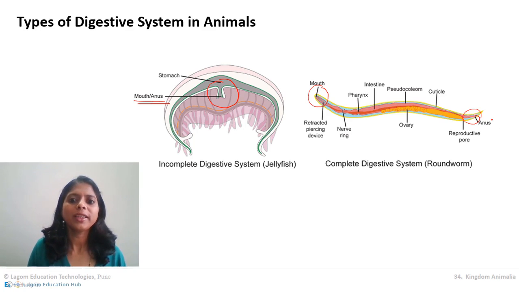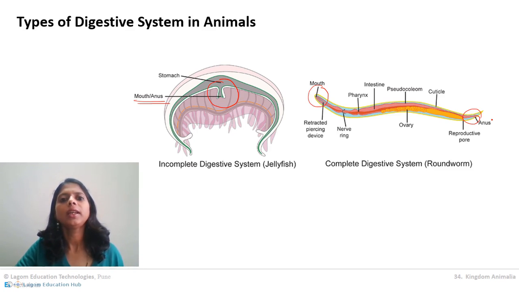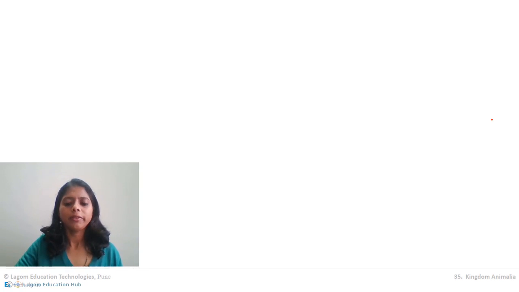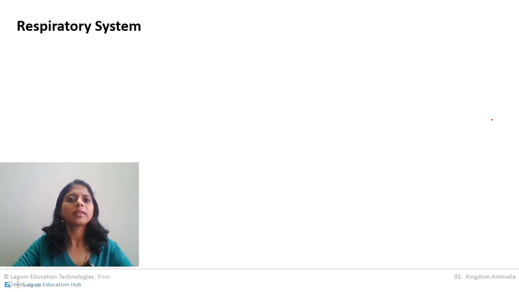So is it clear about the digestive system? There are two types of animals on the basis of the digestive system, with a complete alimentary canal and with an incomplete alimentary canal. Incomplete has one opening for the alimentary canal, and complete has two openings for the alimentary canal. Now with this knowledge, let us go to the next system, that is the respiratory system.